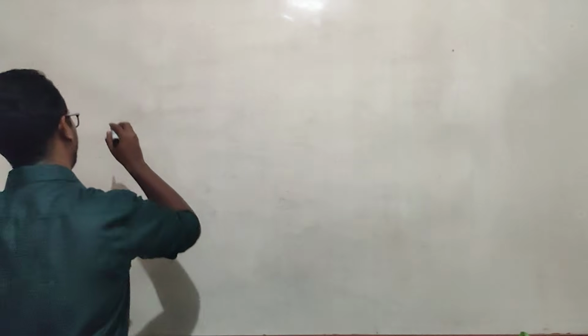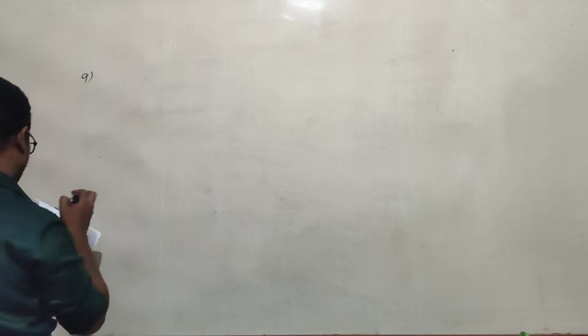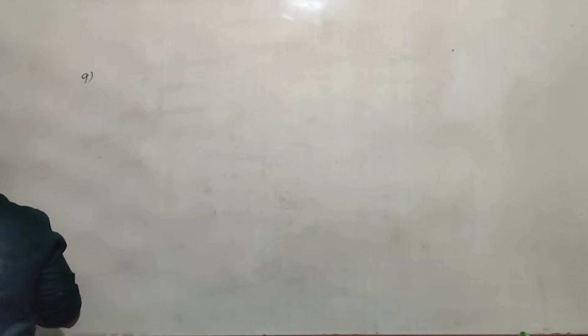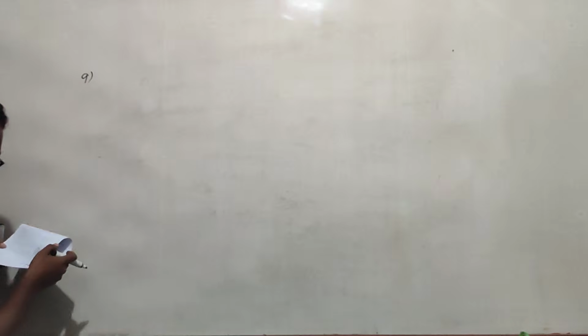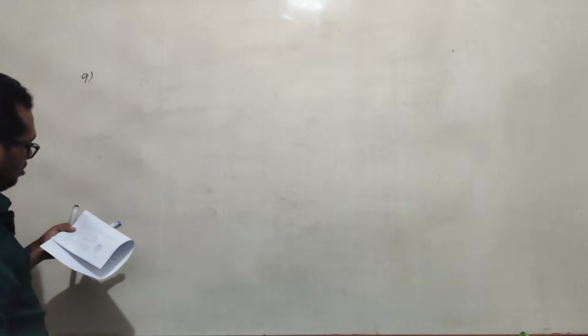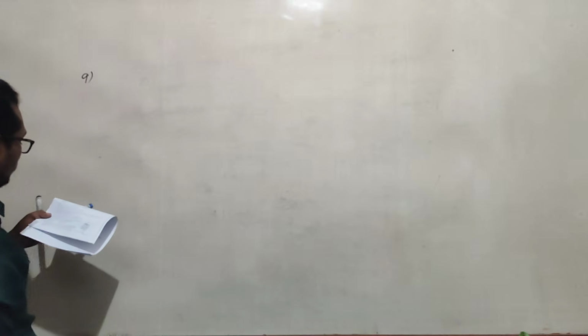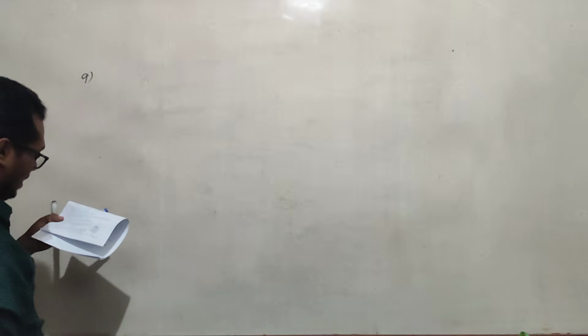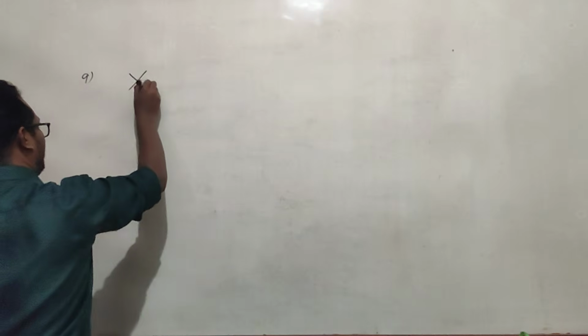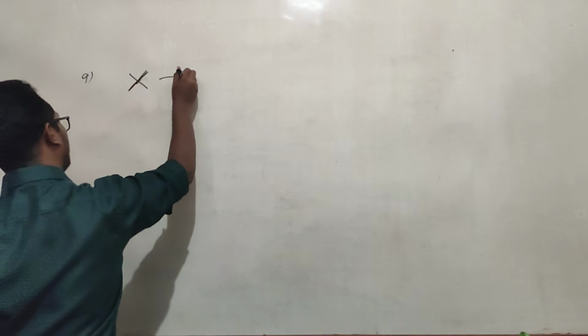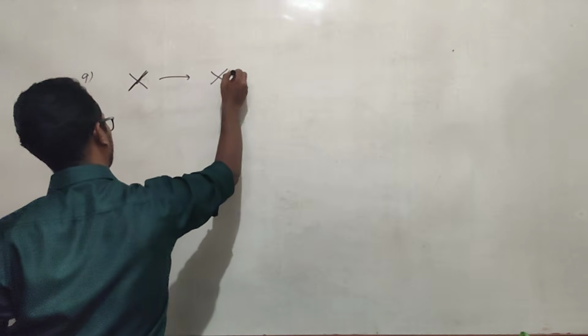Question number 9. They have given a big question. The formula of the compound formed by the element X is XO.